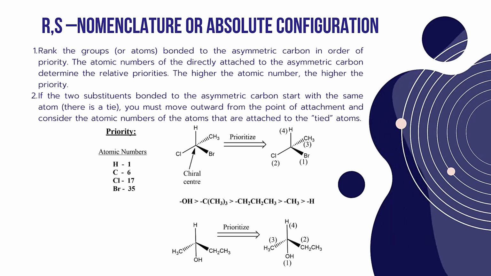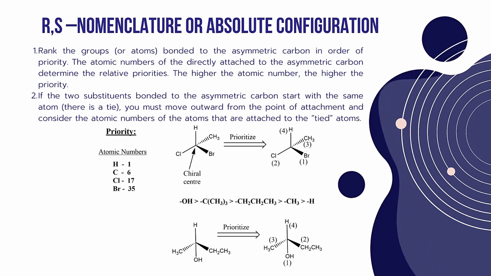For example, if the chiral carbon is attached to one methyl group and one ethyl group, higher priority is given to the ethyl group than the methyl group, because in the ethyl group, after CH2, the next atom is again carbon, whose atomic number is 6. In methyl, there are 3 hydrogen atoms attached to the carbon, whose atomic number is 1 only. The atomic number of hydrogen is always less than carbon, so the ethyl group is given the higher priority.